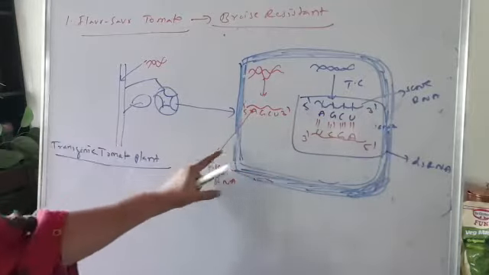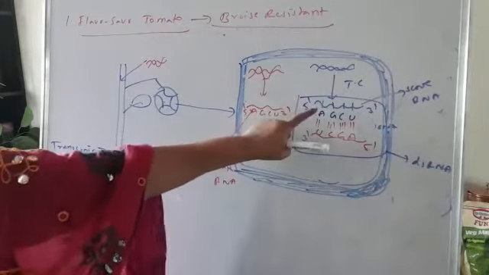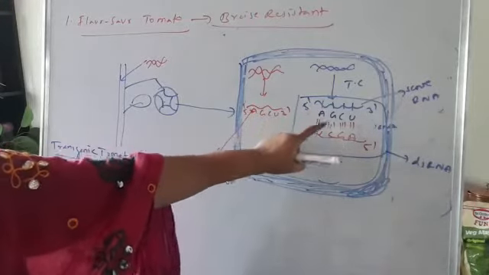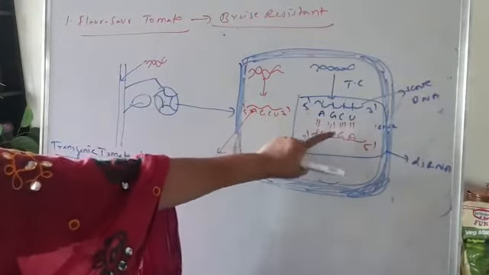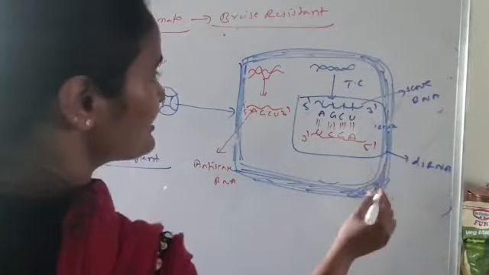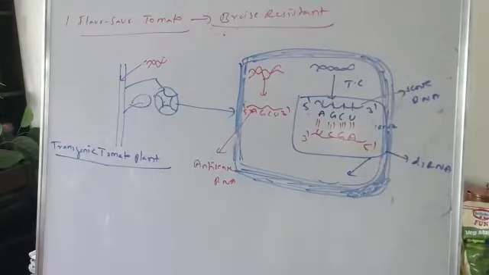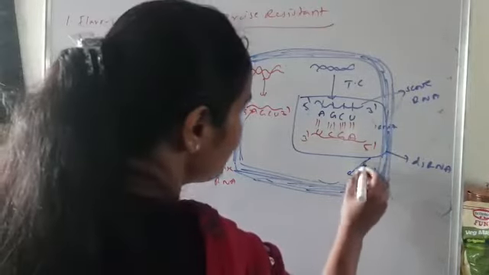So this antisense RNA goes and binds with the sense RNA, and what is finally formed is a double-stranded RNA. This double-stranded RNA does not have the capacity to undergo translation, so translation is stopped.